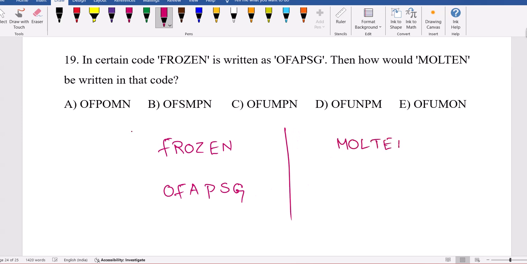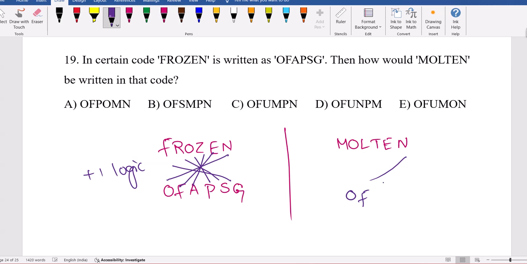Now see, what's the answer? It's back to front plus one logic. E next letter, Z next letter, O next letter, R next letter, F next letter, plus one logic. So N next letter, E next letter, T next letter, OFU.